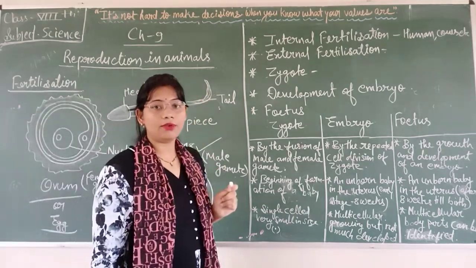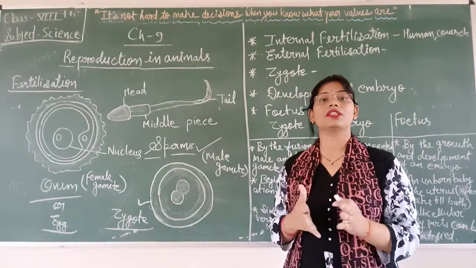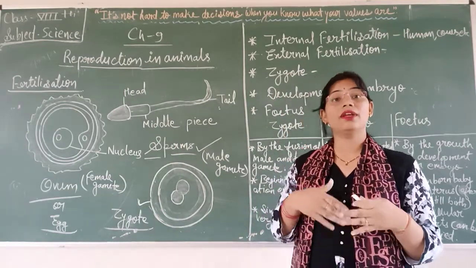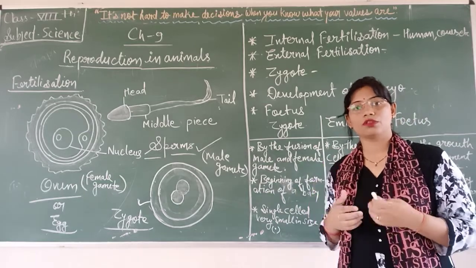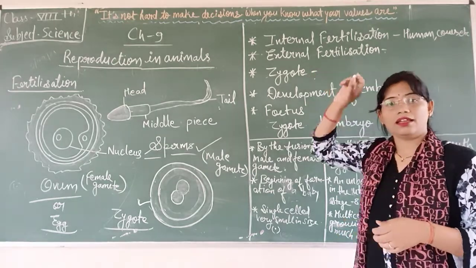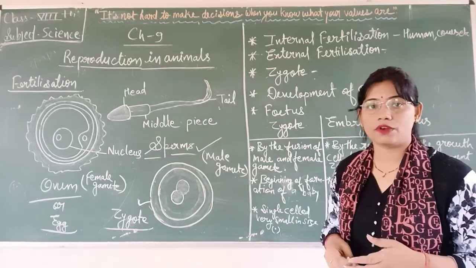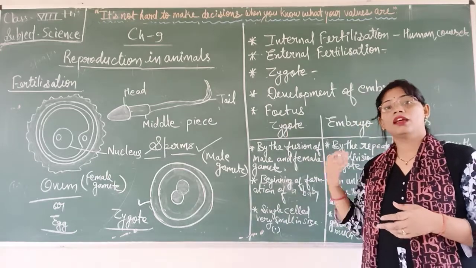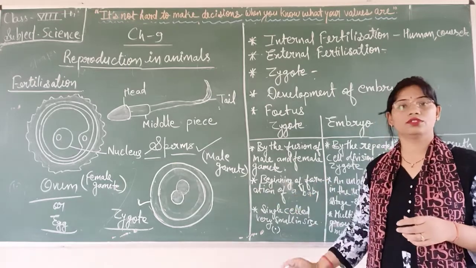So what is the zygote? When female and male gametes fuse with each other, when they are fertilized, then the zygote forms. Now I hope you have understood what fertilization is. Fertilization is a process in which the ovum and sperm fuse with each other and form the zygote.